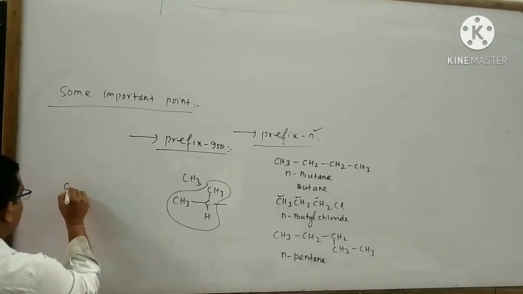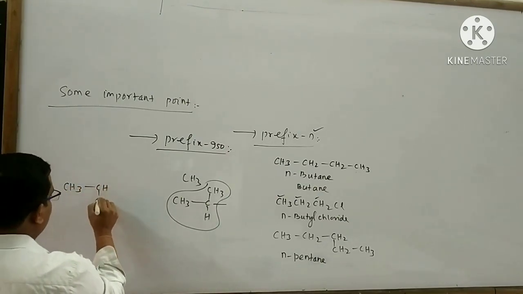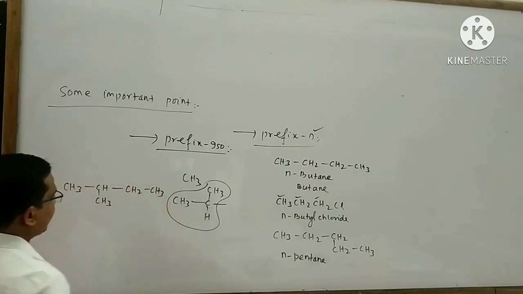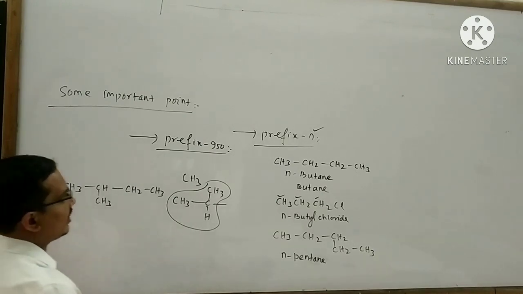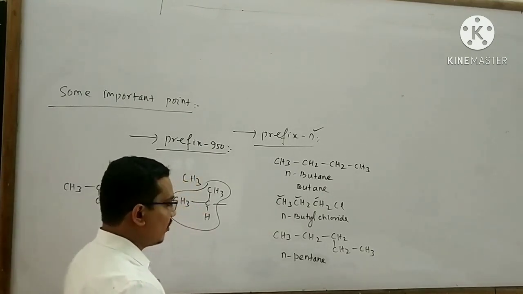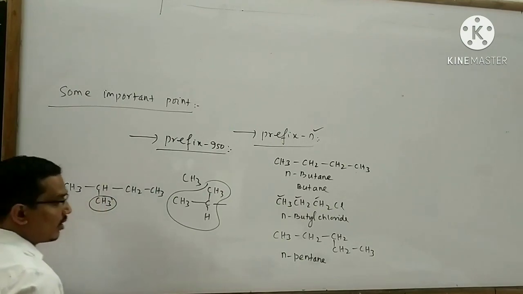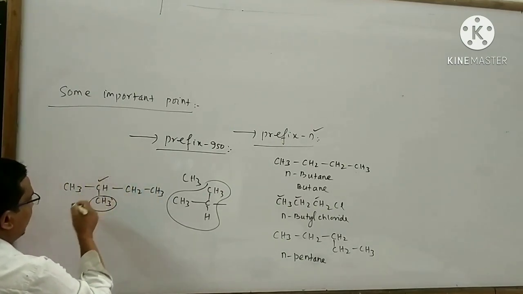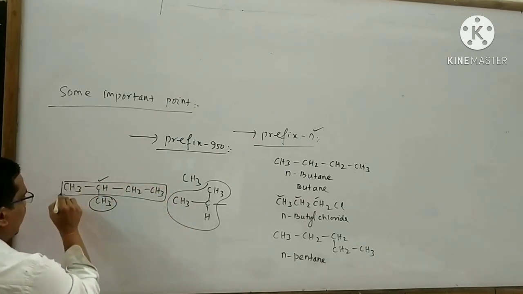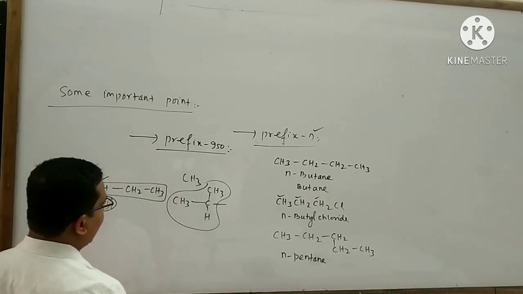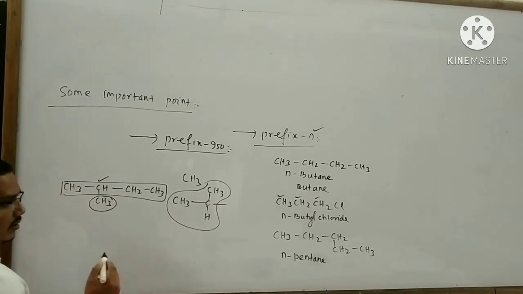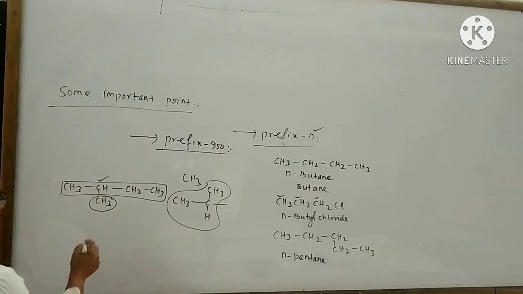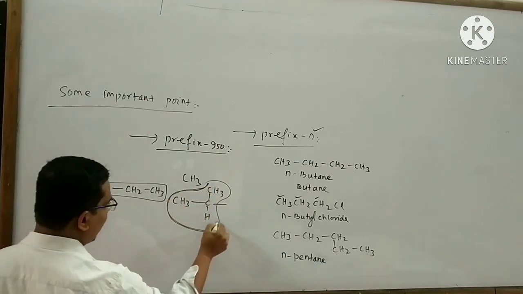Take an example, CH3-CH(CH3)-CH2-CH3. According to the definition of iso, look at that, here one methyl group is attached to the second last carbon of this carbon chain. Simply I can recognize the iso prefix by this terminal part.